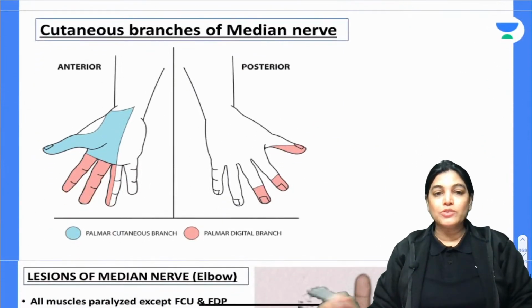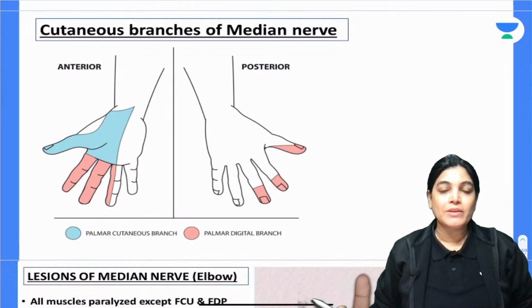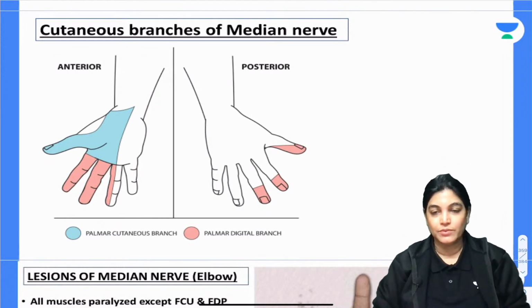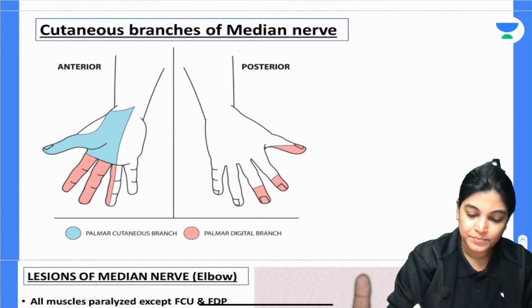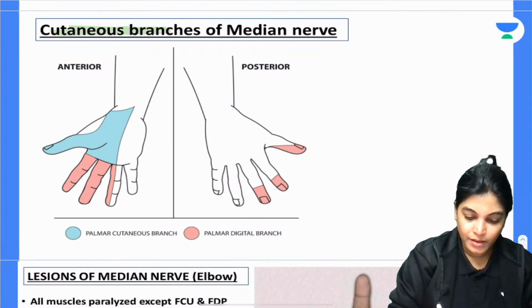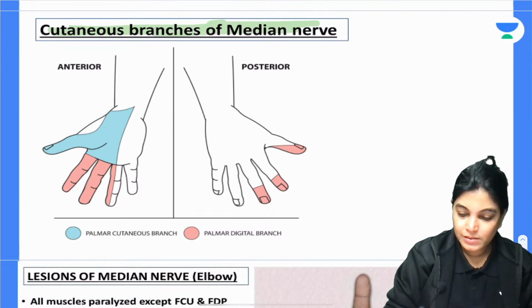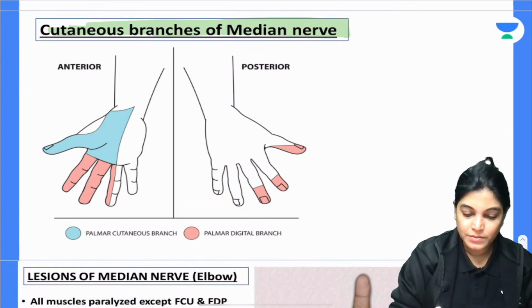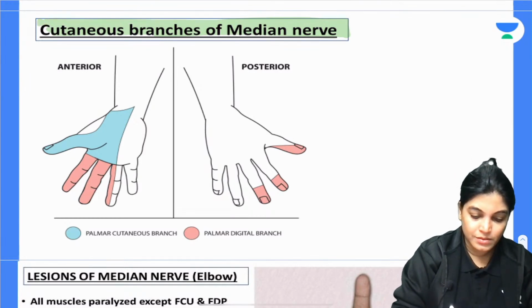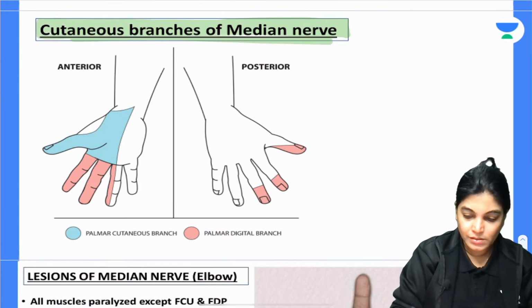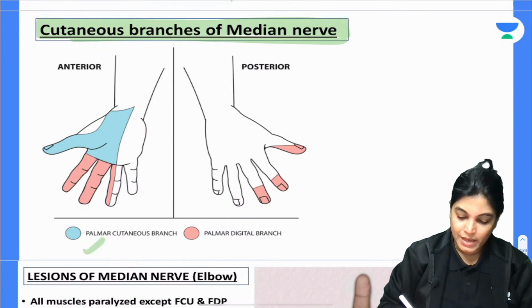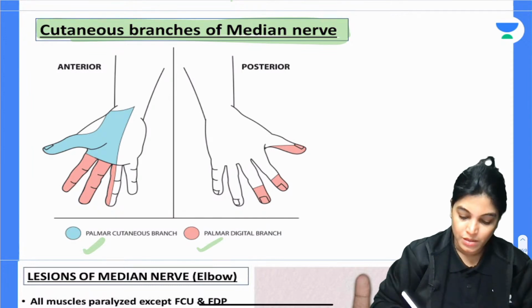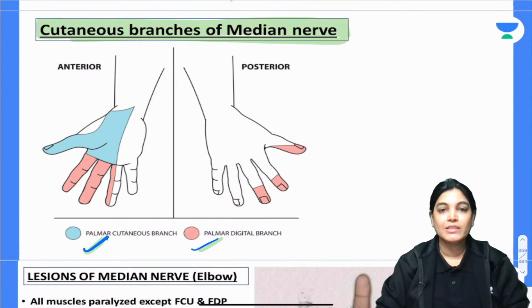Now, I would like to share this image where you can appreciate cutaneous branches of median nerve. When we are talking about cutaneous, we have palmar cutaneous branch and palmar digital branch.